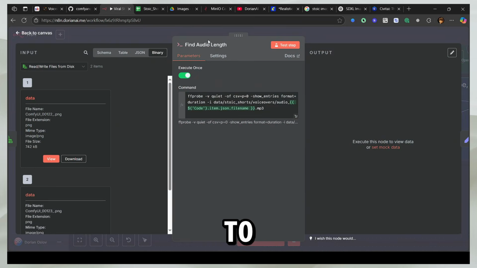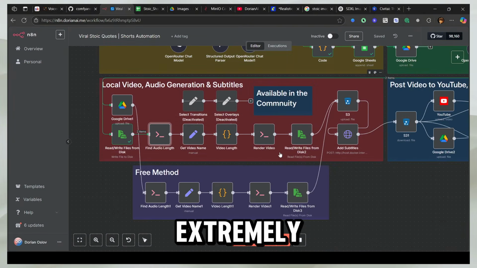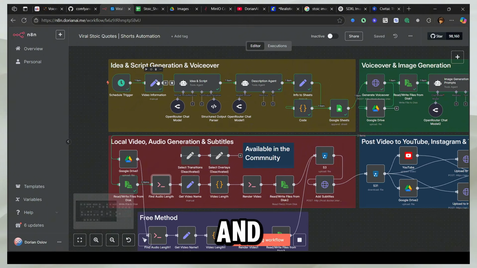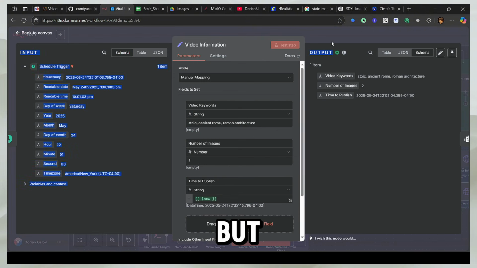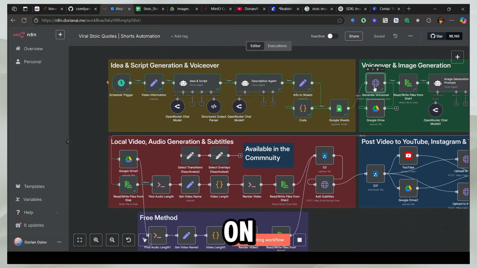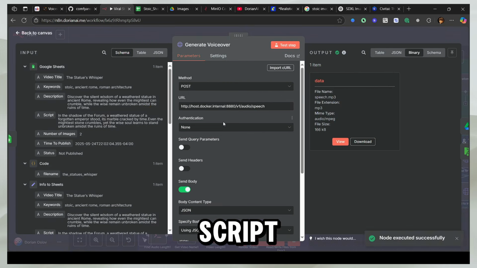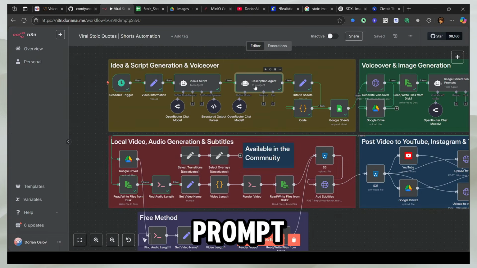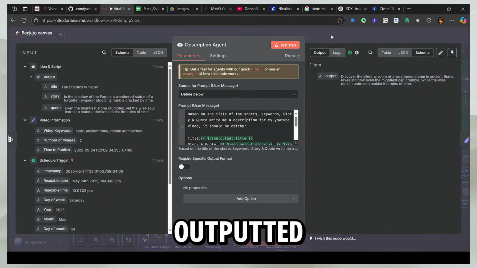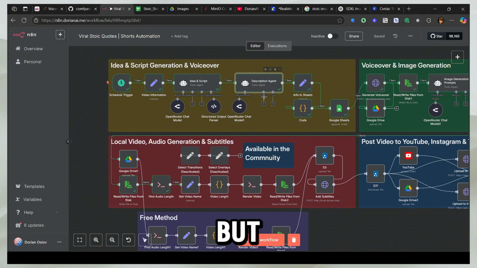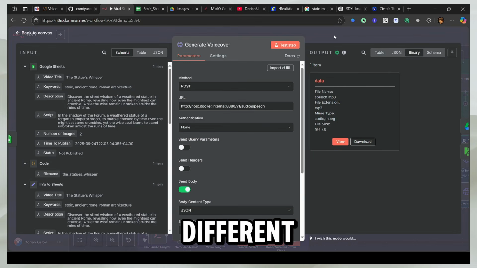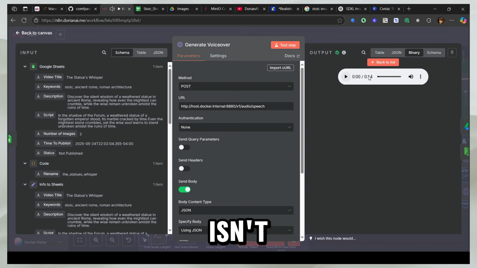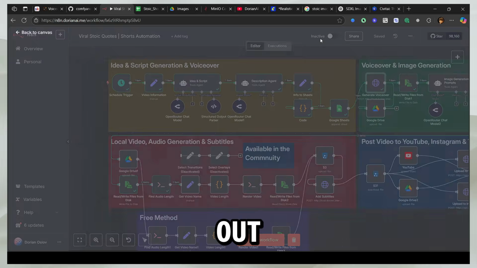The next step would be to find the audio length. This step is extremely important. For example, if you're creating a video and you said there should be 2 images, but the entire setup of this video depends on how long the voiceover is. So for example, suppose you gave the AI the prompt that all the words you write should be outputted by the text-to-speech model in 16 seconds. But suppose the AI writes a smaller script, like just 1 or 2 words less, then the voiceover time will be different, right? So here you can see our exact voiceover was 14 seconds, and this isn't even exact. So we'll find out what exact is.